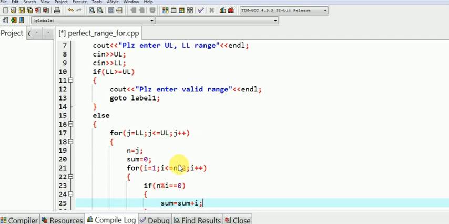For a perfect number, we do not include the number itself, and the largest divisor of any number other than the number itself is half of that number. That's why we are moving up to n by 2.